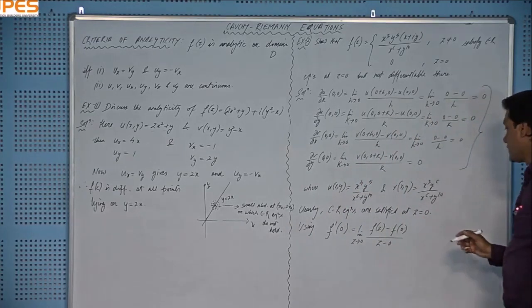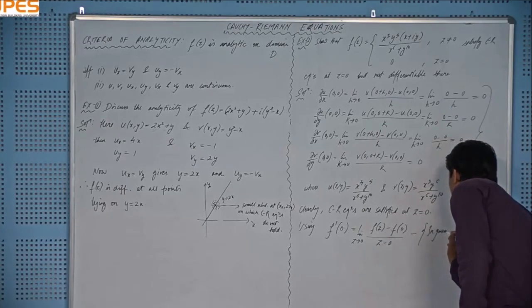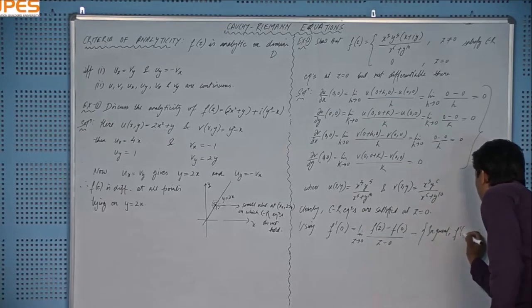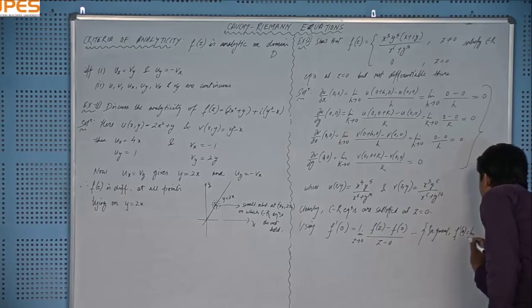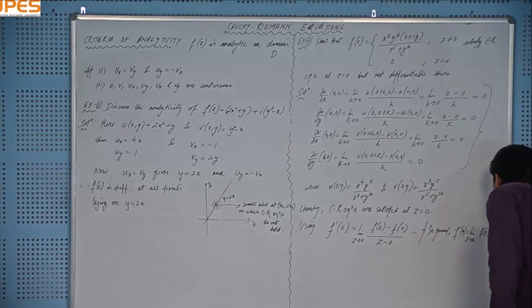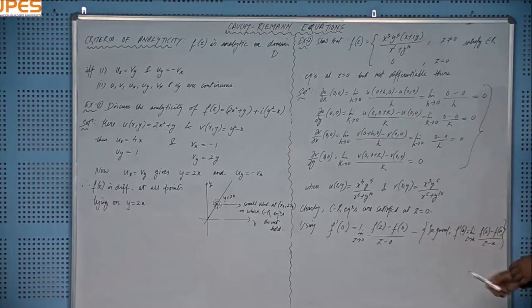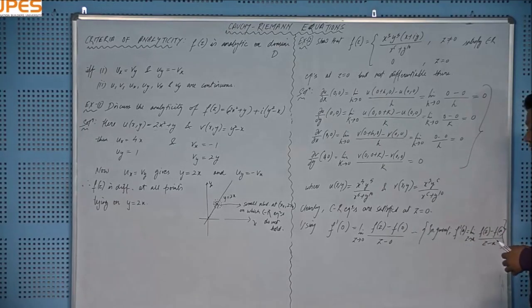And the general formula, I will write the general formula. In general, f dash a equals the limit as z tends to a of f(z) minus f(a) upon z minus a, right? And the formula is very similar to the formula of derivative we use in case of real functions.